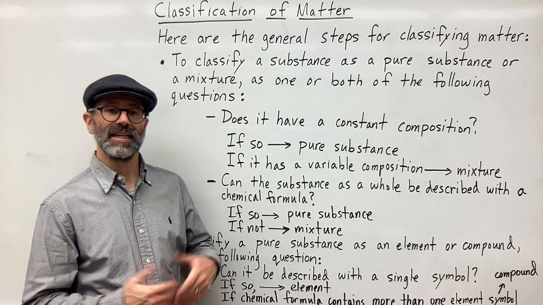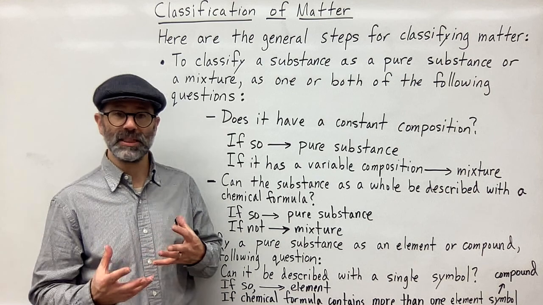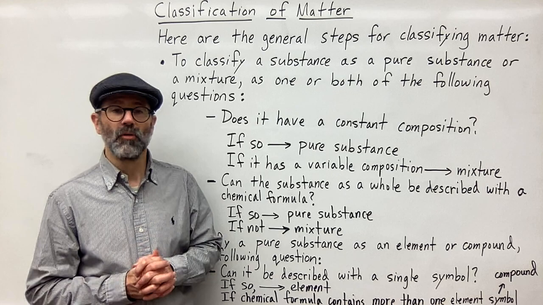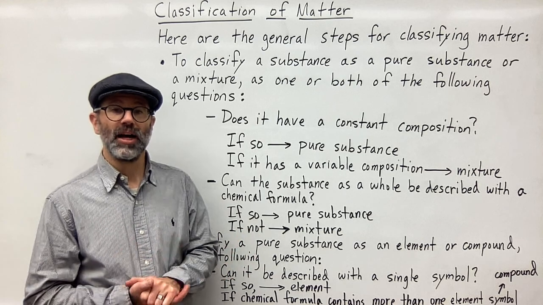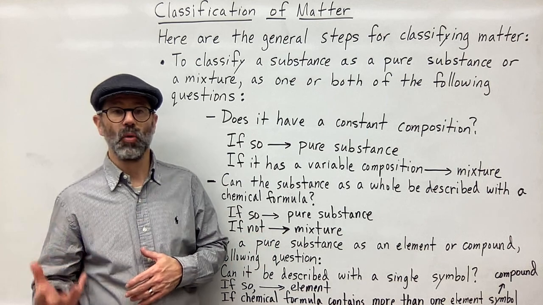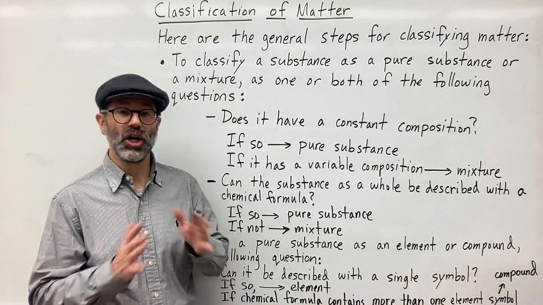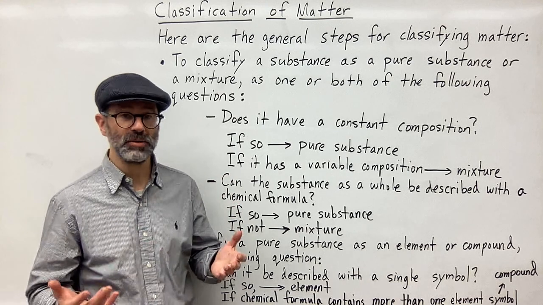If it has a constant composition, then that's going to be a pure substance. What we mean by composition is, what is it made up of, right? For example, water is H2O, and so it only ever has two hydrogens and one oxygen. That ratio is always the same. That is constant, and so therefore water would be a pure substance.